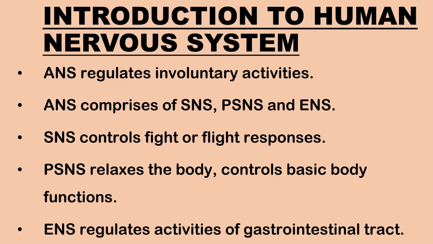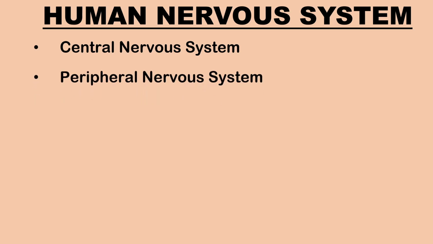The enteric nervous system regulates the activity of the gastrointestinal tract. Let us summarize it. The nervous system can be broadly studied under the central nervous system, comprising the brain and the spinal cord, and the peripheral nervous system, including nerves that travel from the spinal cord and brain.